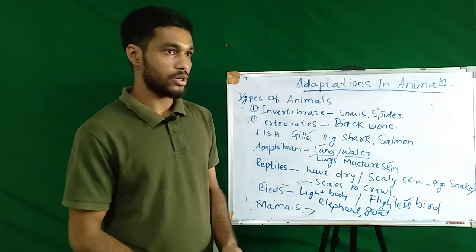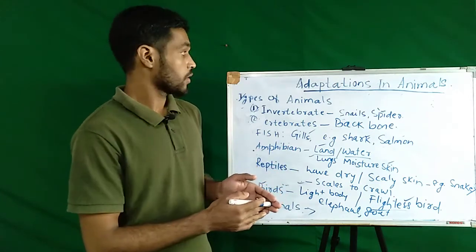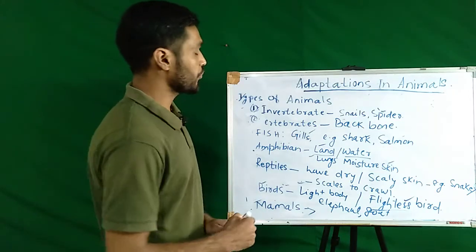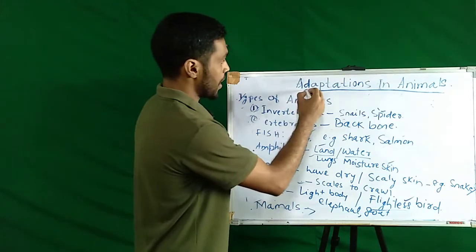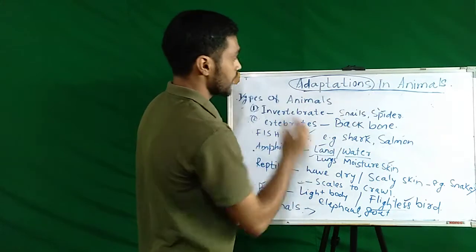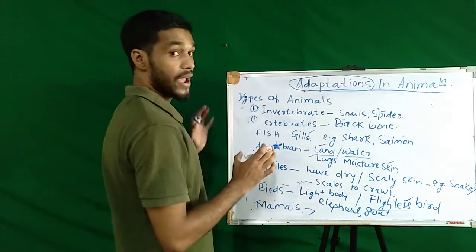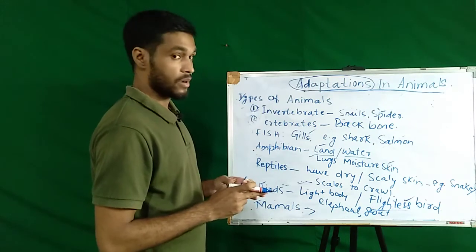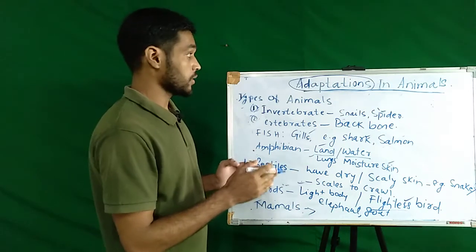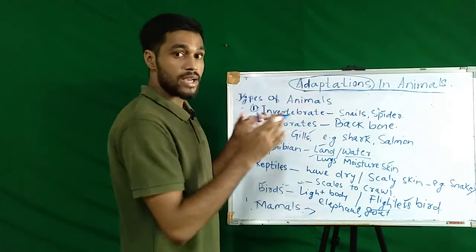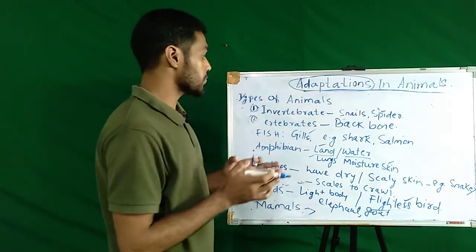So today we are going to learn a new lesson, adaptations in animals. Before we learn about adaptations in animals, we need to know the types of animals, right? Then only we can clearly understand how adaptations happen in animals.